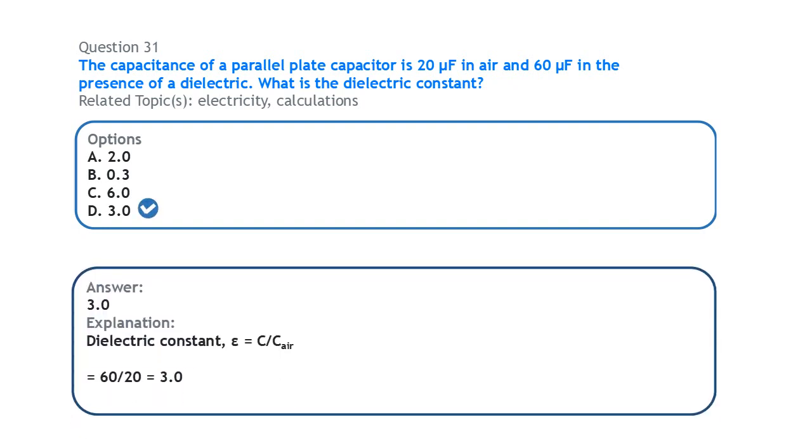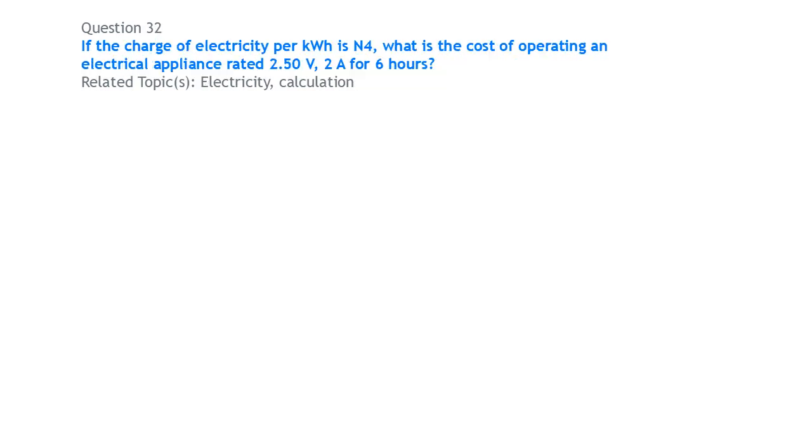That will be equal to the ratio of the capacitance in the presence of that dielectric over the capacitance in air. So that will be 60 over 20, and that is 3.0.